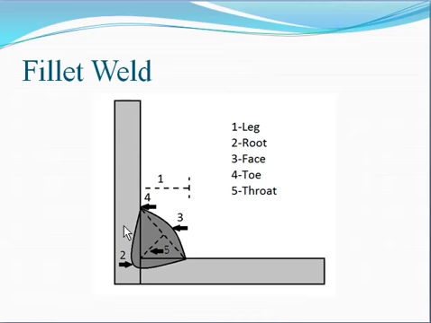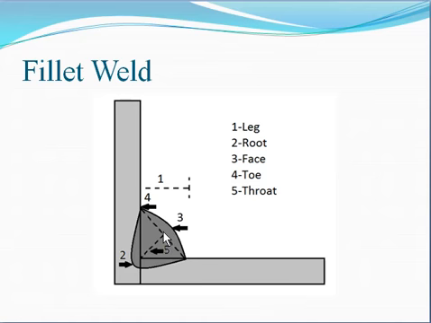You can see here this is the first member, and this is the second member. These two members are placed perpendicular to each other, and the welding is done at this 90-degree corner along the length of the joint. That weld is called a fillet weld.